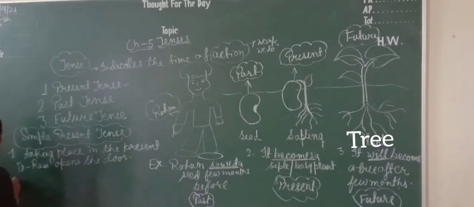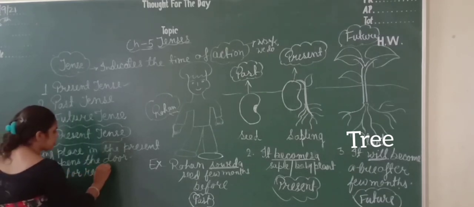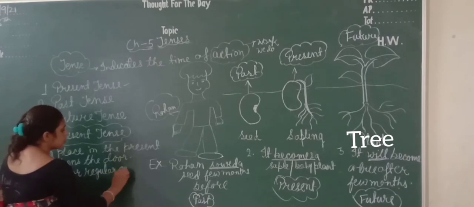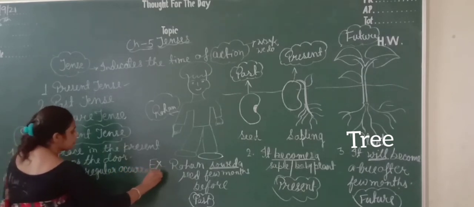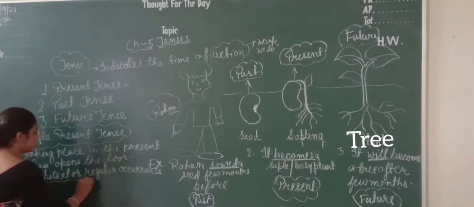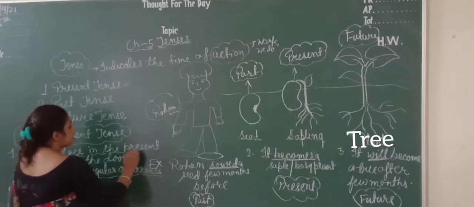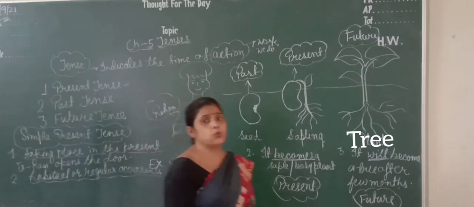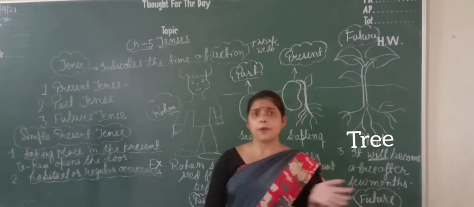Now, second, habitual or regular occurrences. Habitual means a person has a habit to sing, a habit to dance, or any action that is habitual.